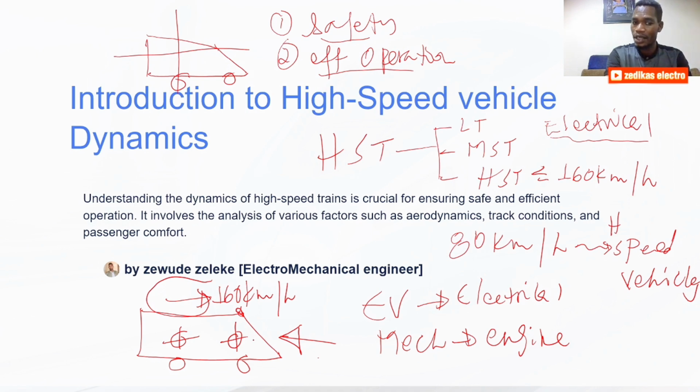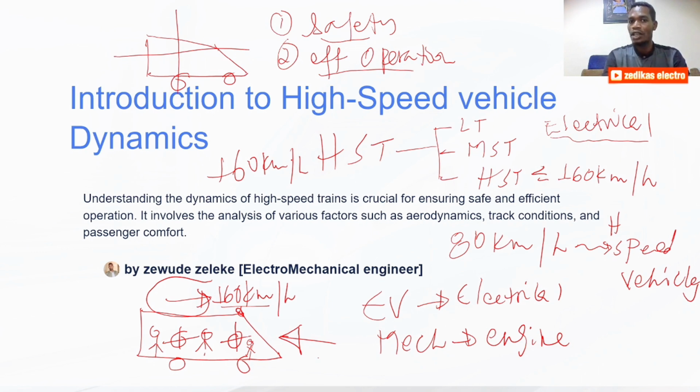This is a vehicle, and inside the vehicle we have passengers. Those passengers must feel comfortable at this speed, 160 km/h and above. The passengers must feel comfort. So in order to ensure that, dealing with the dynamics of a given system, in our case the dynamics of the high-speed vehicle, is one of the very important and fundamental concepts.